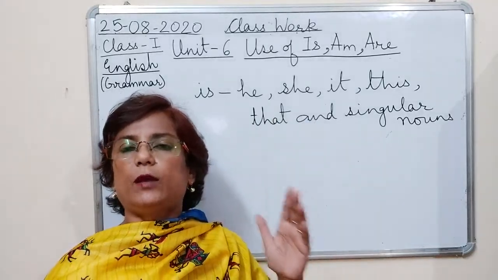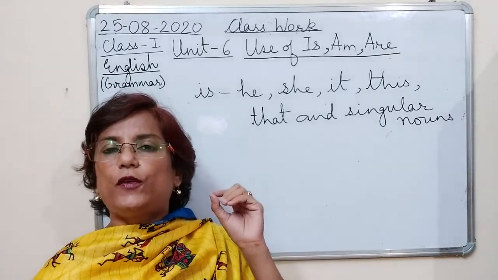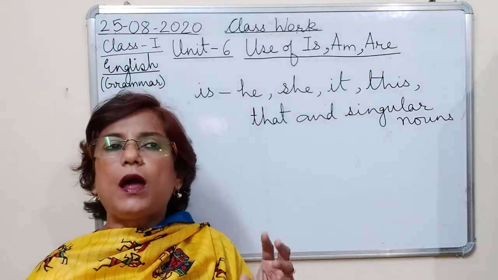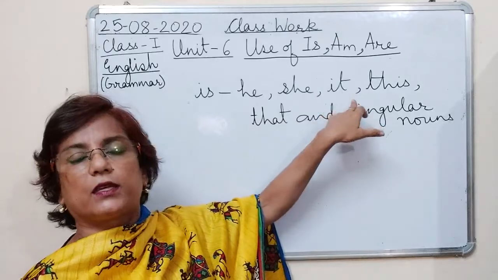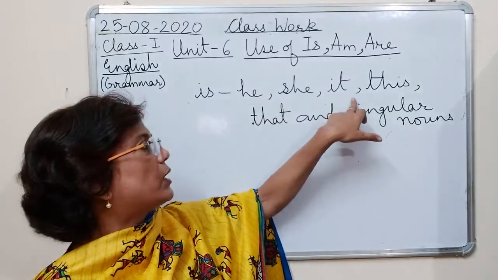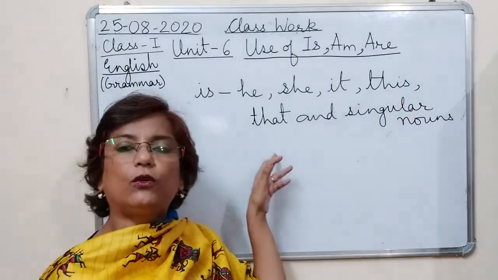Whether it is the name of any place, any tree, any animal, any plant, all the things which are around us, we use it. ठीक है, हम उसके लिए it use करते हैं. This, we have learned the use of this and that also.